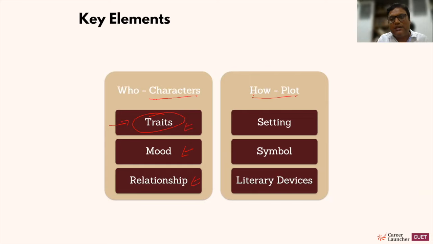The how part is the plot part. How has a story evolved? How has the author evolved the entire stuff that he's trying to convey? So questions can be around the settings of the scene, of the plot. The question can be around the symbol. Usually what happens in such kind of fictitious passage, you will find a particular motif or particular theme, a particular idea getting repeated time and again. So a question can be around that: what is the purpose of that motif, what is the purpose of that symbol.